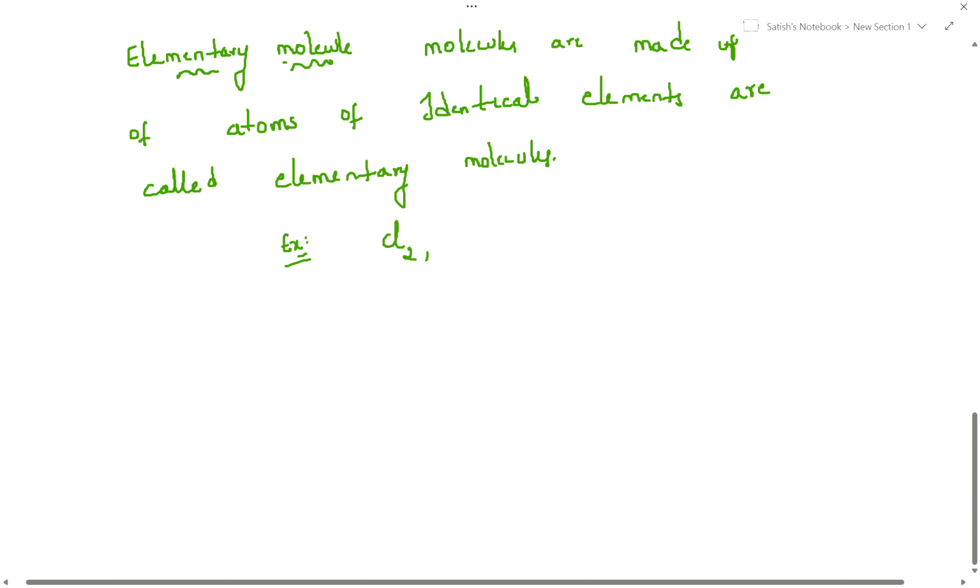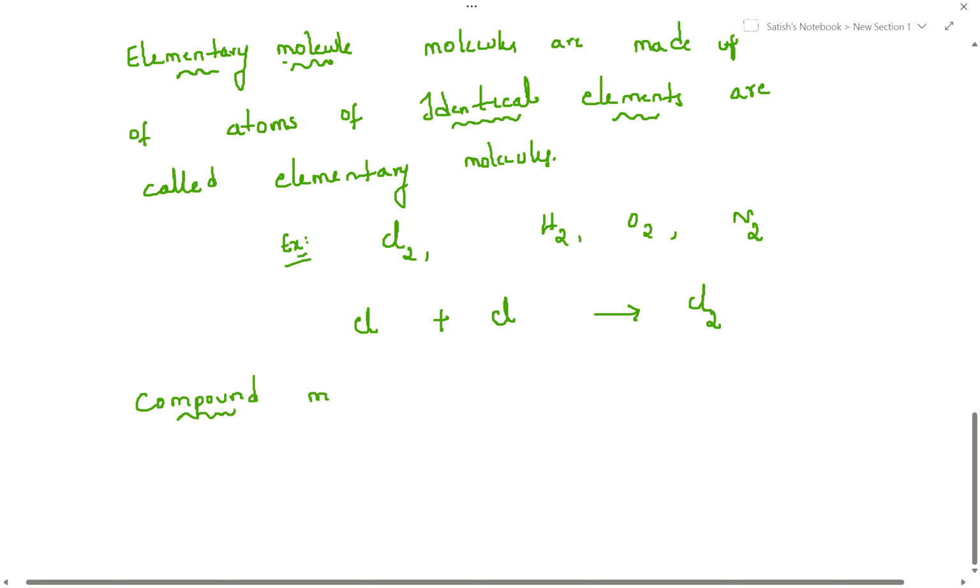Okay, see, let me write here examples, you'll get idea. Chlorine molecule, hydrogen molecule, oxygen molecule, nitrogen molecule. These are all molecules, right? See, but here how will chlorine molecule form? Two chlorine atoms combine to form the chlorine molecule. Nitrogen also two atoms. The two atoms are same. Identical elements, identical atoms, right or not? So here, this is example of elementary molecules. Hydrogen molecule formation means two hydrogen atoms, similar atoms combining. Now, let me give you another one. What is that? Compound molecule.